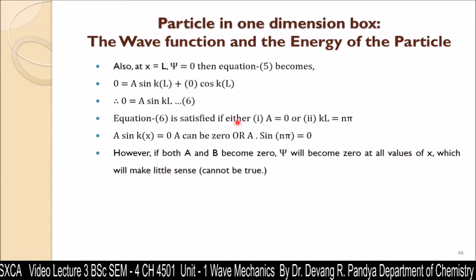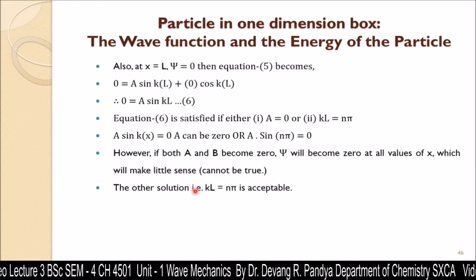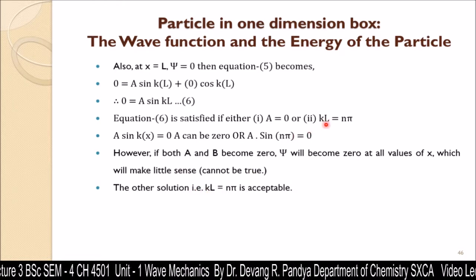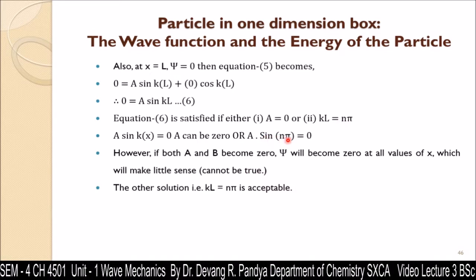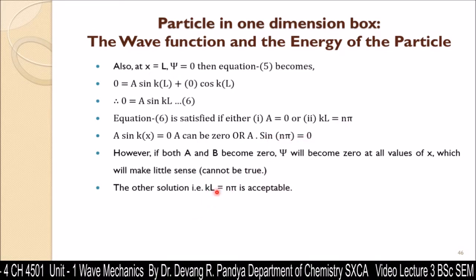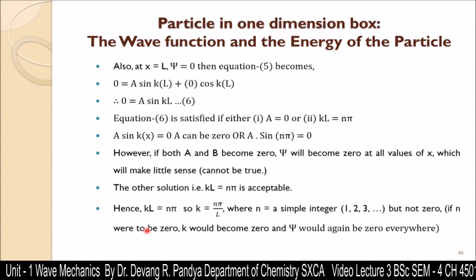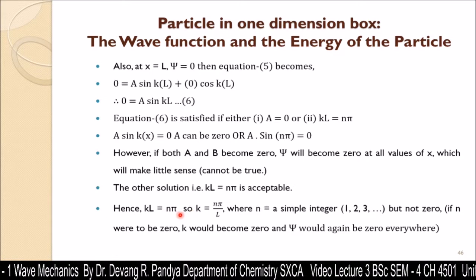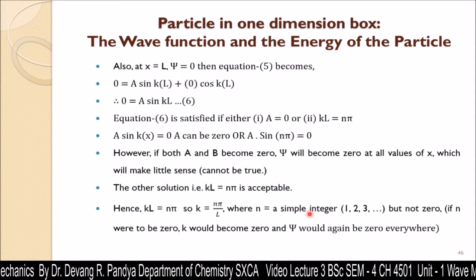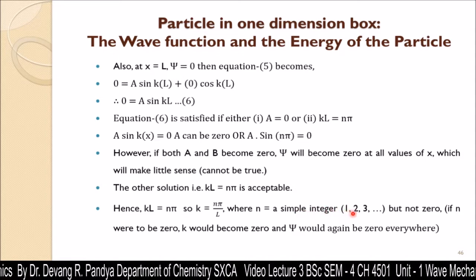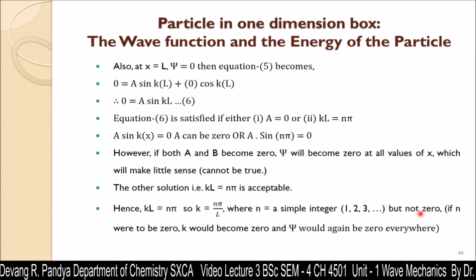It means that sine kl should be 0. So the other solution is kl is equal to n pi. When we put n pi here, sine n pi is going to be 0, so that value would be right and acceptable. Hence kl is equal to n pi. So k is equal to n pi by l, where n is an integer and its value would be 1, 2, 3 up to infinity, but not 0, not negative.